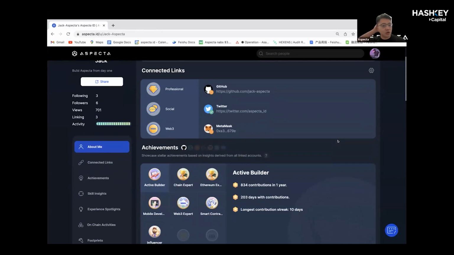The more exciting aspect regarding ZK knowledge is not only ZKP, it's more like ZKML. So we are working with some ZKML innovators to open source Aspecta's AI algorithm. In this way, we can build a trustless mechanism with all Aspecta ID holders. I think there is great synergy between Aspecta and the whole ZK field right now.